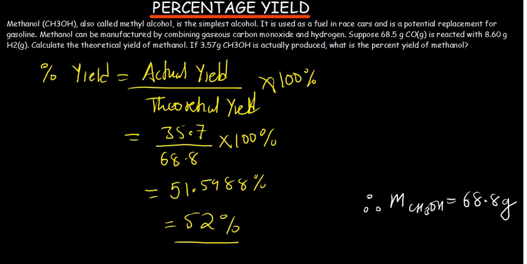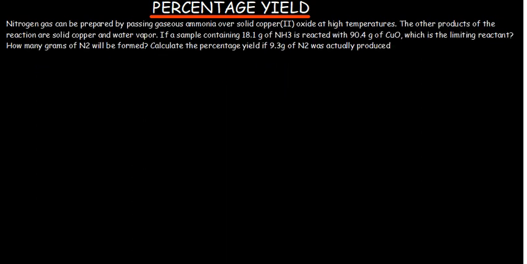Okay, understand it here. It's the same question. So nitrogen gas can be prepared by passing gaseous ammonia over solid copper oxide at high temperature. The other products of the reaction are solid copper and water vapor. If a sample containing 18.1 grams of ammonia is reacted with 90.4 grams of copper oxide.